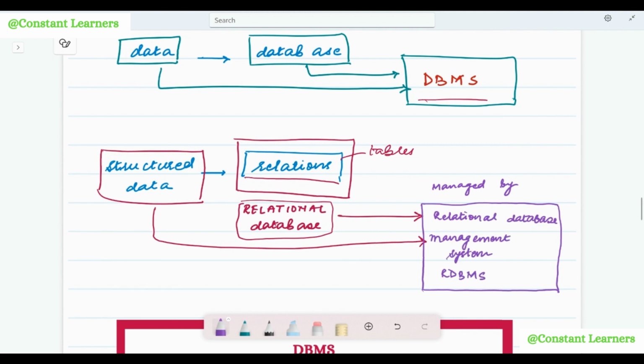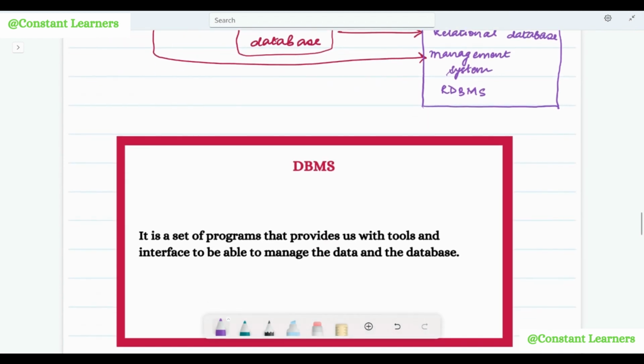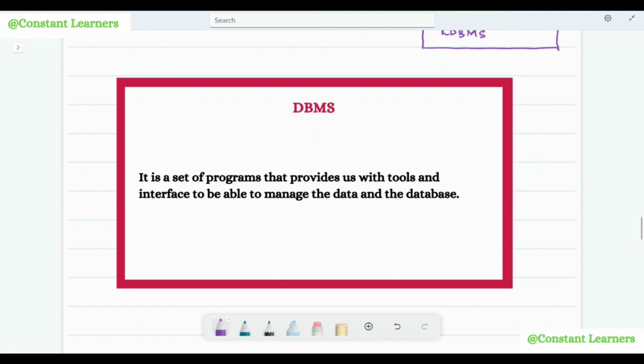So structured data is stored in tables, that is relations, and these relations are stored inside relational databases. The data as well as the relational databases are managed by relational database management systems. I hope that was clear.